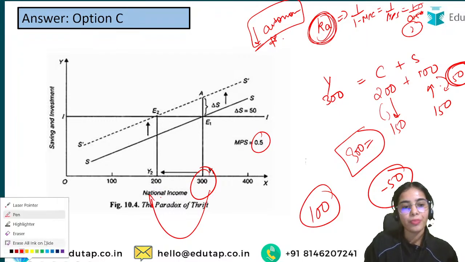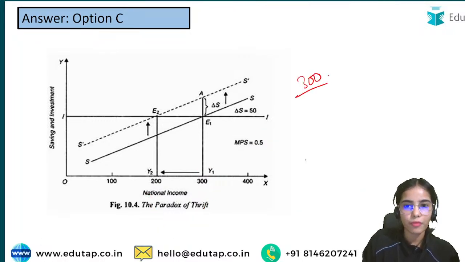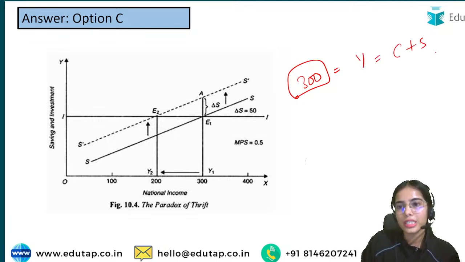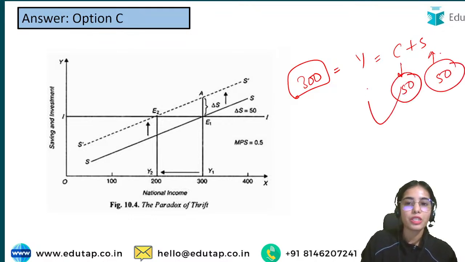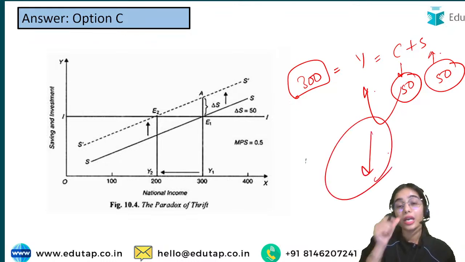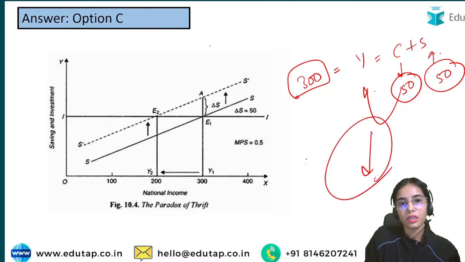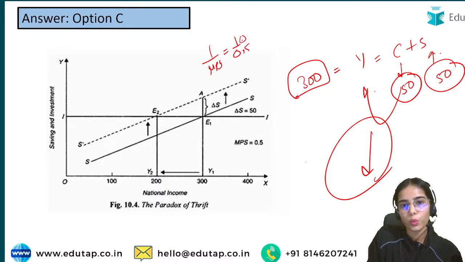So the idea is that if you are trying to save more, increasing your savings by 50 crores and decreasing your consumption by 50 crores, your income will decrease by 100 crores because your multiplier is 2. So your income is going to decrease.